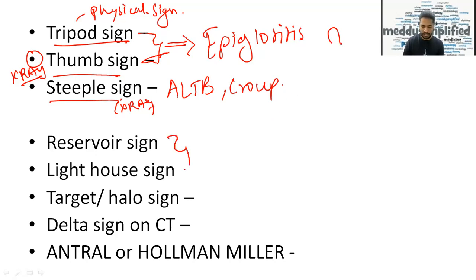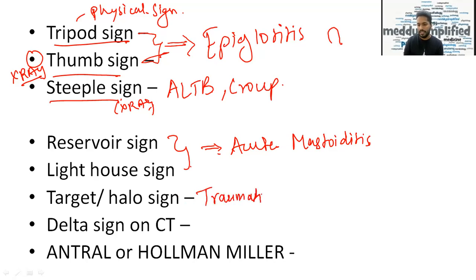Reservoir sign and lighthouse sign. Where do we see reservoir sign and lighthouse sign? We see both of them in acute mastoiditis. Okay. Whereas target or halo sign is seen in traumatic CSF leak. We also call it CSF rhinorrhea. Okay.